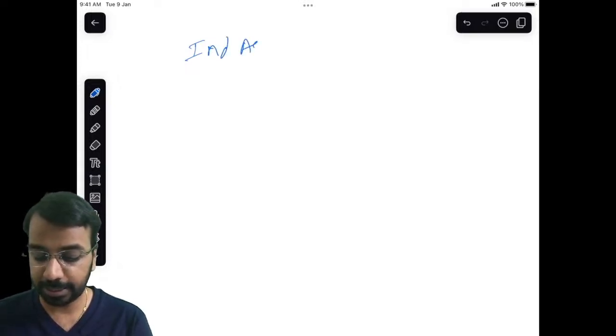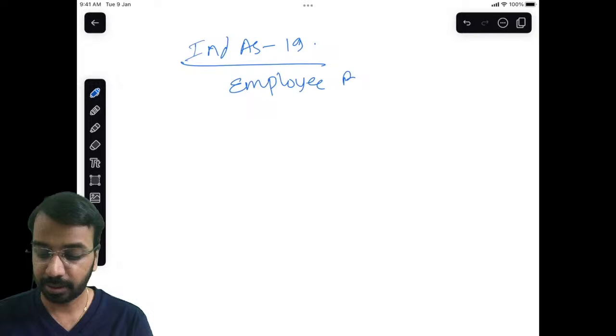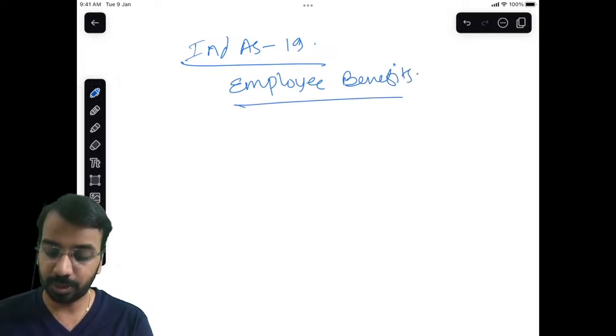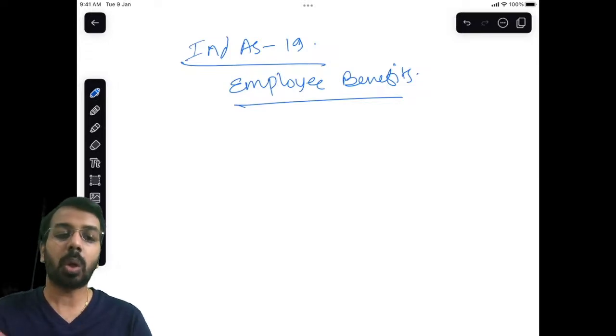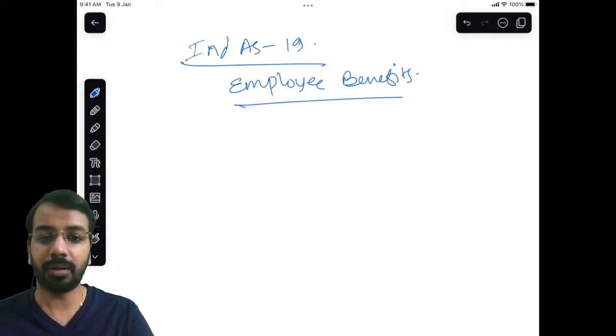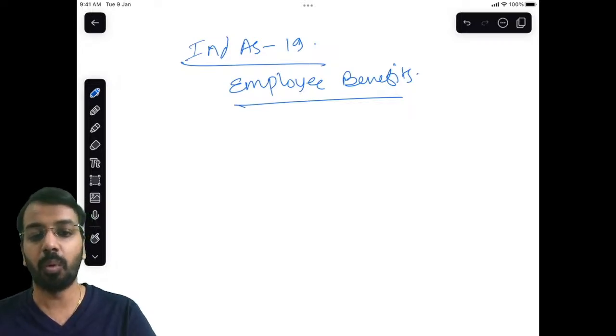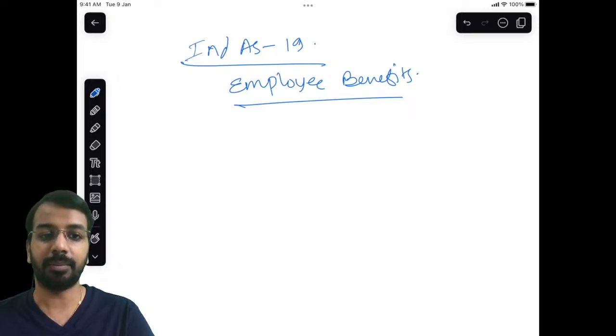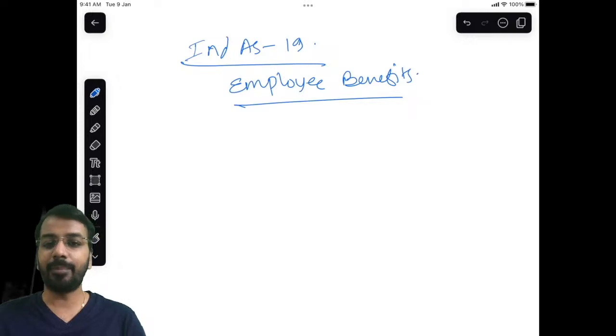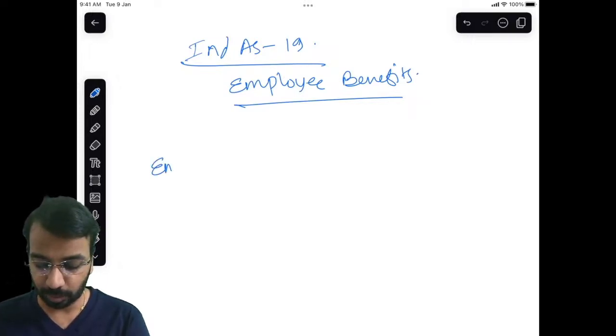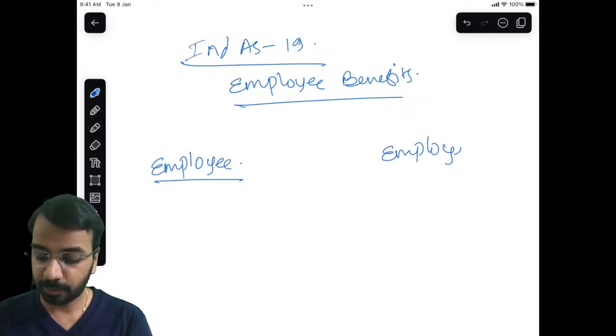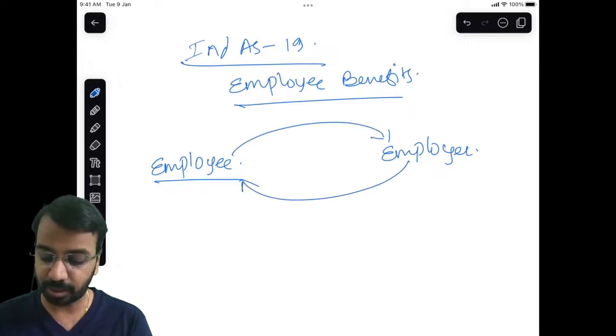Today we start with Ind AS 19 that deals with employee benefits. Now this is one standard which would cover almost all aspects of accounting for employee benefits. It may be salary, may be bonus, it could be any other aspect. All of that would be covered under Ind AS 19, right? Now, when we say employee benefits, please remember there is an employee and there is an employer, right?